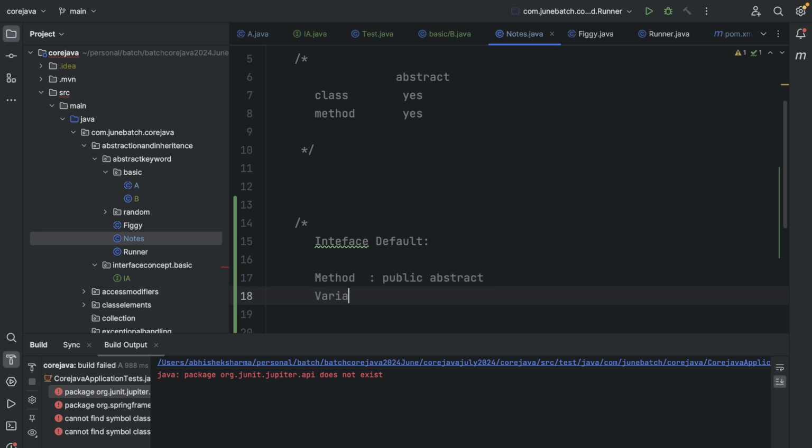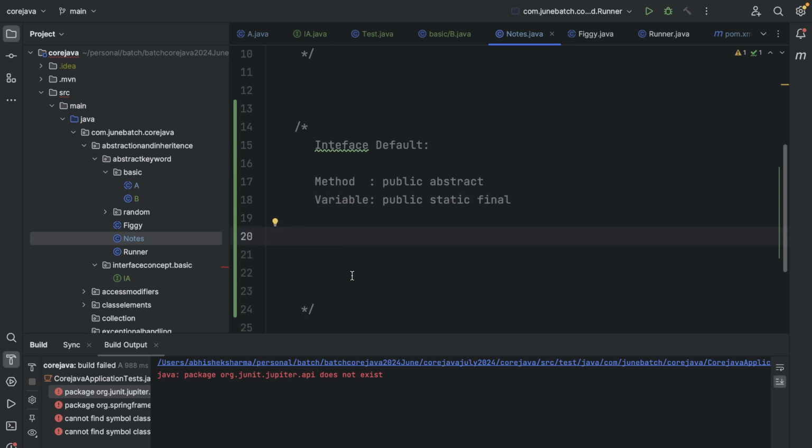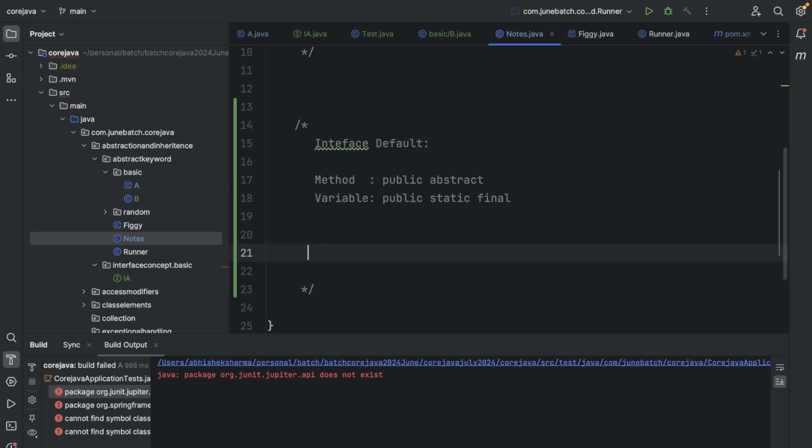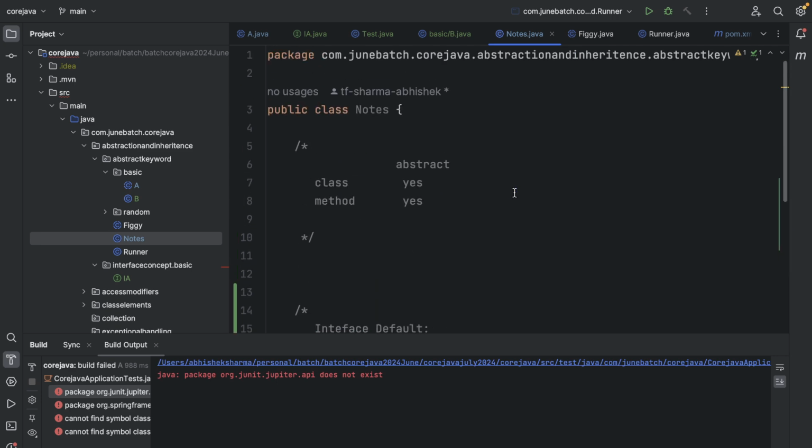And then variable. Default variable will be public, static, and final. See, these things are very important, these two items, right? So we have seen that all the methods will be public and abstract by default, and all the variables will be public, static and final, right?